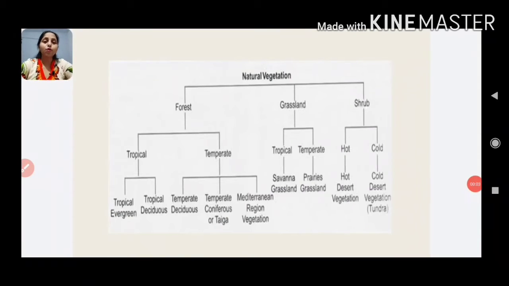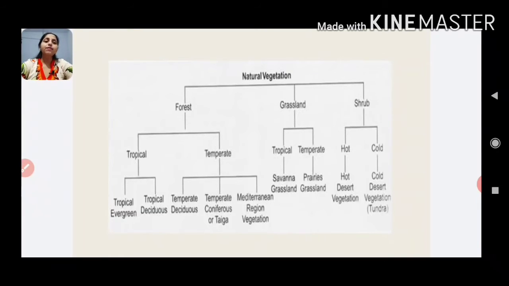As we had three broad categories of natural vegetation, and they are forest, grassland and shrub. Let's talk about forest. The subdivision of forest is basically tropical and temperate. Tropical forest is again subdivided into tropical evergreen forest and tropical deciduous forest. And temperate forest has three categories: temperate deciduous, temperate coniferous forest, which is known as taiga forest also. Taiga means pure. And thirdly, Mediterranean region.